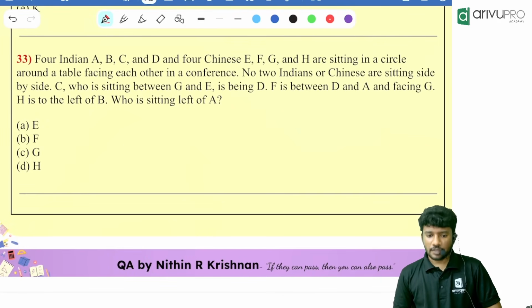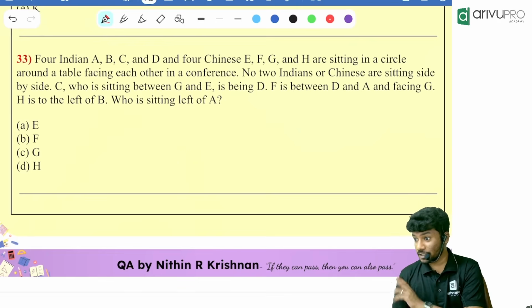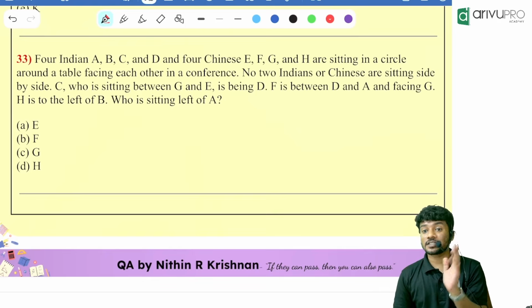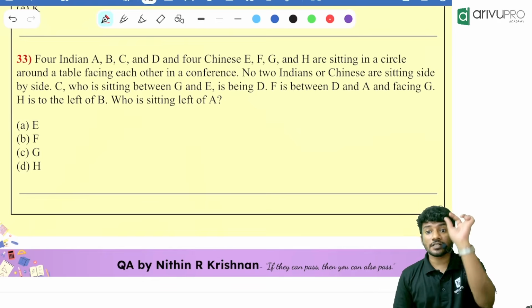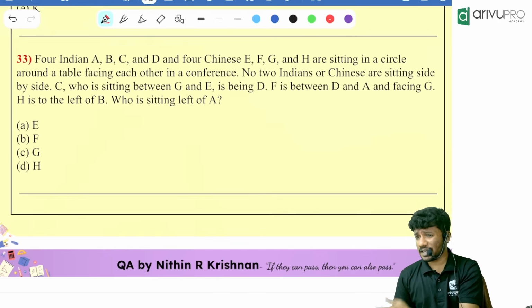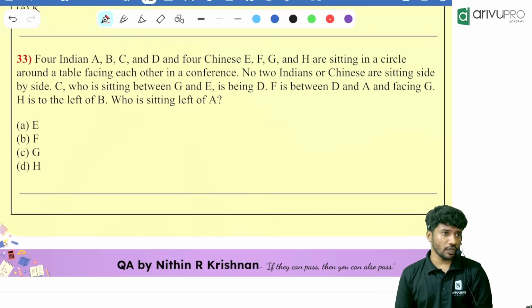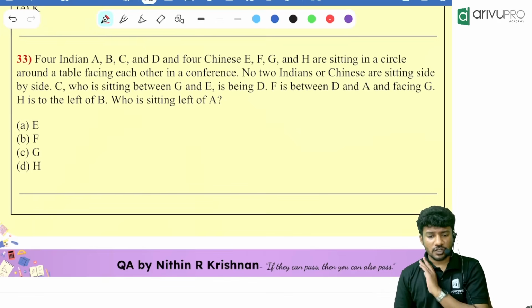4 Indians, A, B, C, D, and 4 Chinese, E, F, G, H, are sitting in a circle facing each other in a conference. Okay. No two Chinese or no two Indians are sitting side by side. That means they should be what now? Alternating. Chinese cannot sit together. Indians cannot sit together. So it is the same type of question, but they change the pattern using the words Chinese and Indians instead of men and women. Likewise, they use different coding over here. Now, same approach, same type of question.